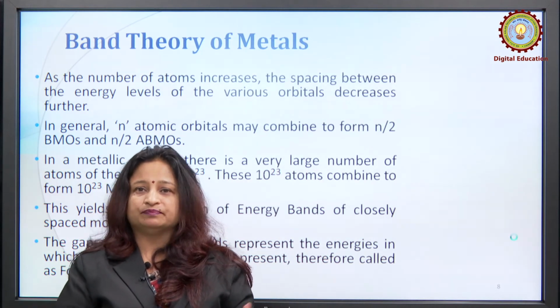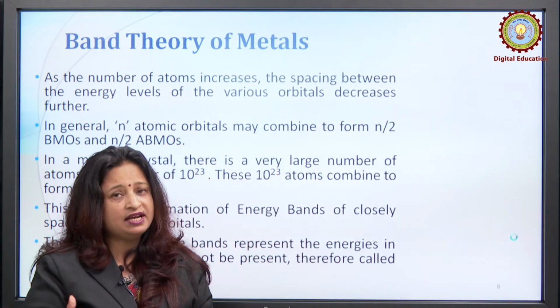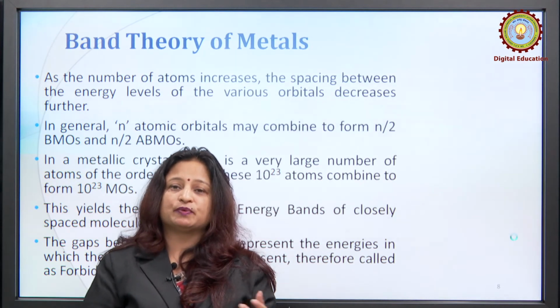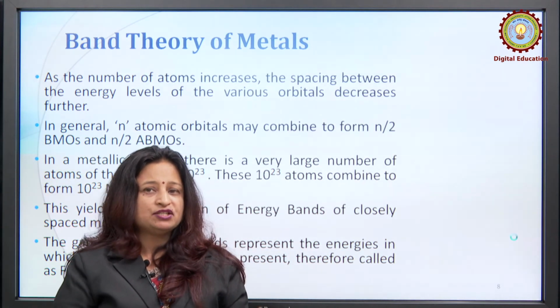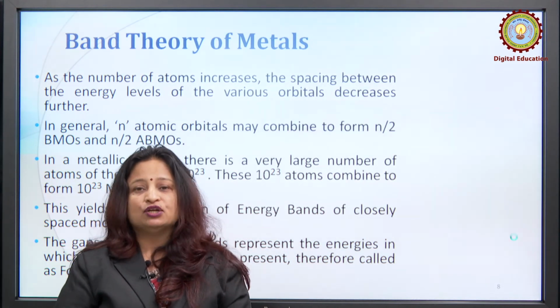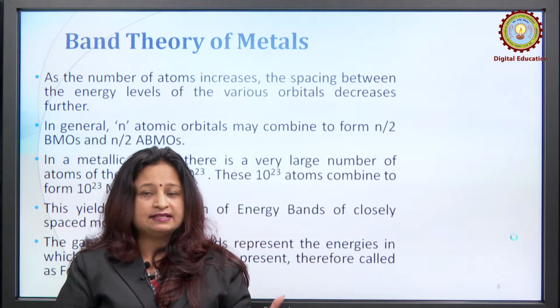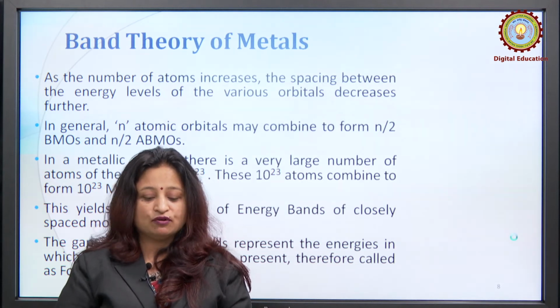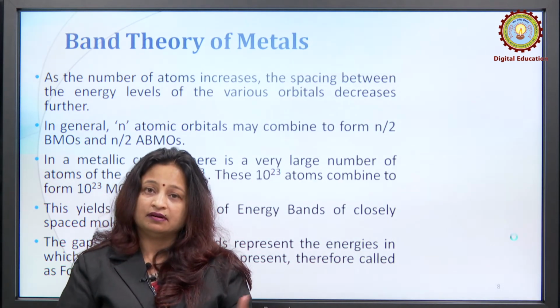So this goes on. In a metallic crystal there is a very large number of atoms, of the order of 10^23. So these 10^23 atoms combine to form 10^23 molecular orbitals, and this leads to the formation of energy bands of closely spaced molecular orbitals.